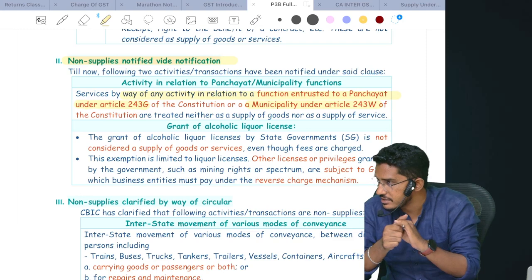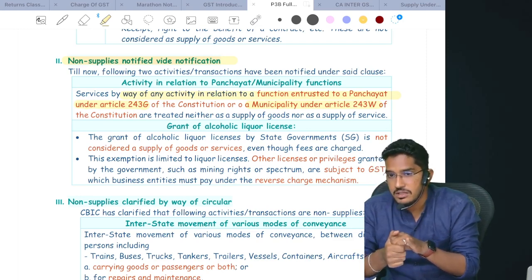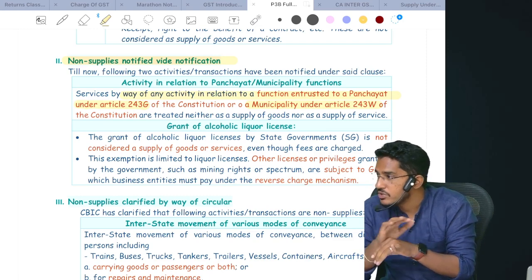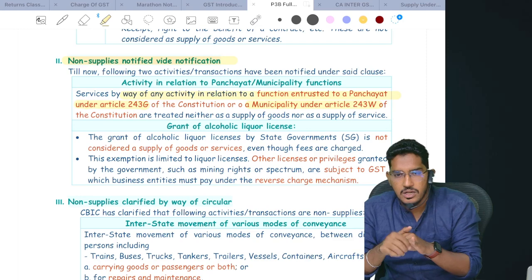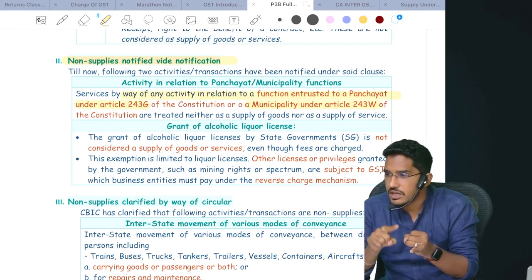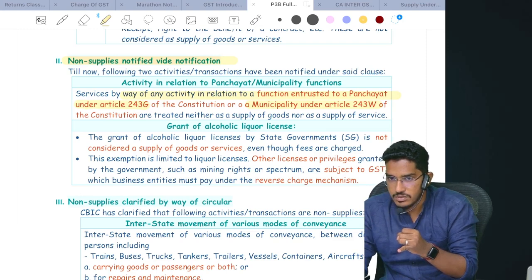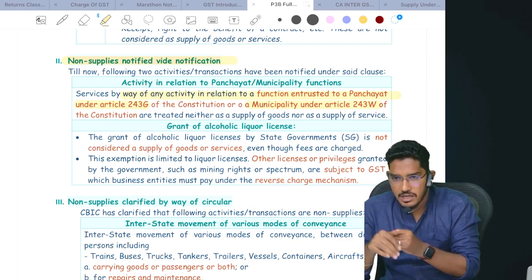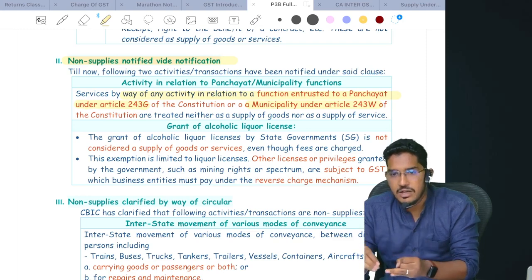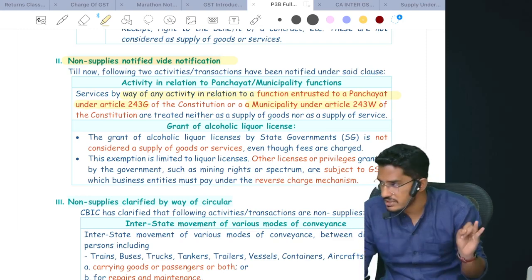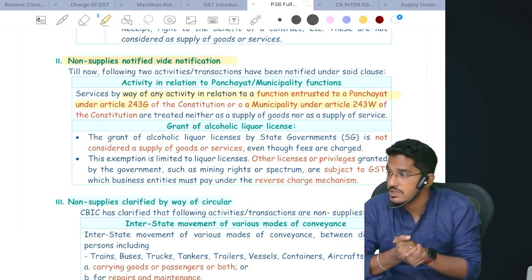Now the government said that even though it qualifies as supply under Section 7(1)(a), the government will not collect GST. The logic is very simple. Alcoholic liquor for human consumption itself is outside the GST purview. That is a non-taxable supply. So the government thought that even the granting of a license relating to alcoholic liquor for human consumption, on that also we don't want any GST. We also want to keep that outside the GST purview.